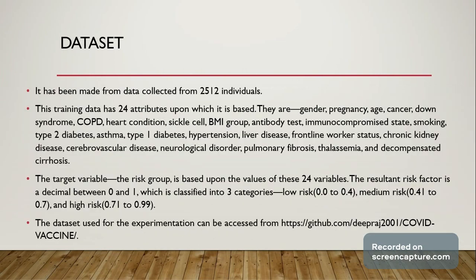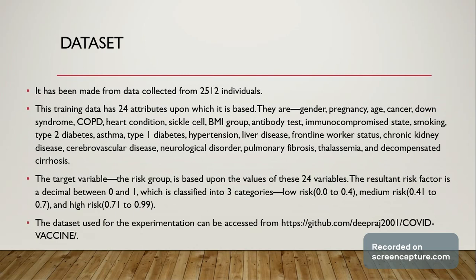The dataset which has been used to train the machine learning model is collected from 2,512 individuals. This training data has a total of 24 attributes upon which it is based. They are gender, pregnancy, age, cancer, Down syndrome, COPD, heart condition, sickle cell, BMI group, antibody test, immunocompromised state, smoking, type 2 diabetes, asthma, type 1 diabetes, hypertension, liver disease, frontline worker status, chronic kidney disease, cerebrovascular disease, neurological disorders, pulmonary fibrosis, thalassemia, and decompensated cirrhosis.